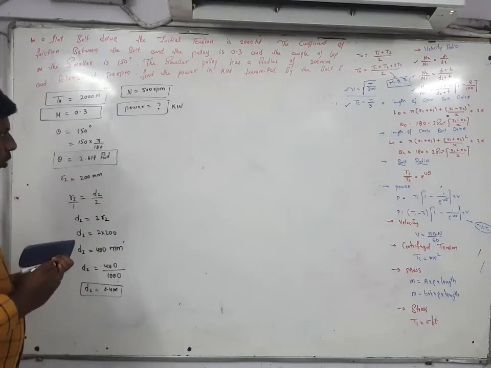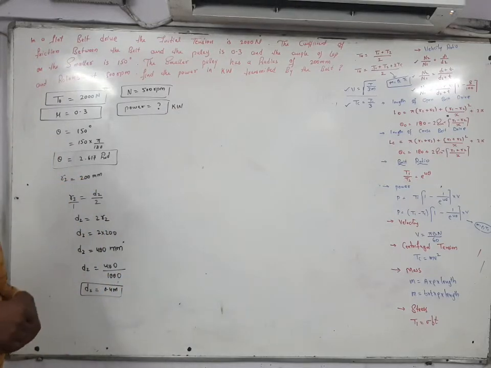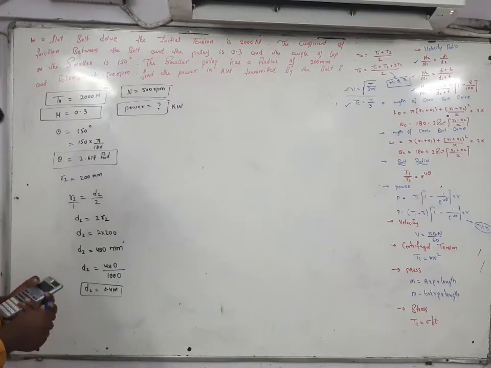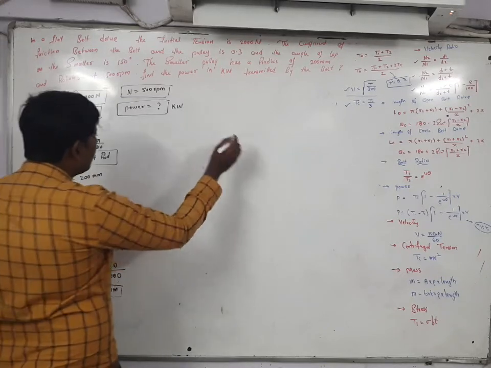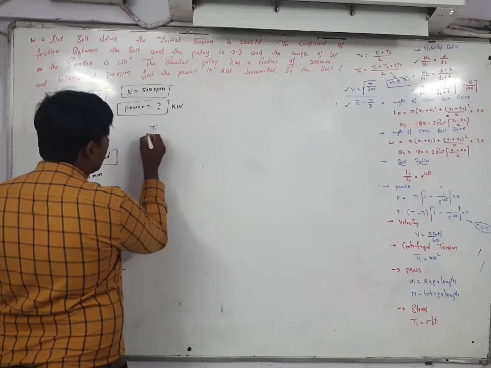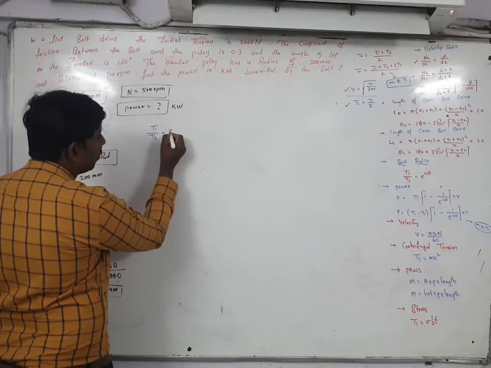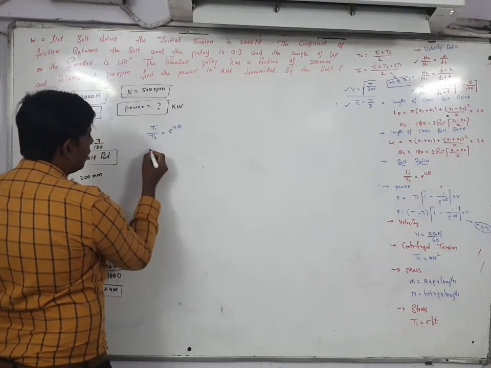So if you want to find out the power, first try to find out the ratio, because you are finding the power. How to find out the ratio? What is the formula? T1 by T2 is equal to e to the power of mu theta.